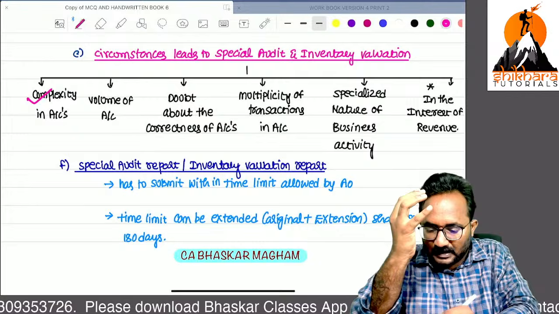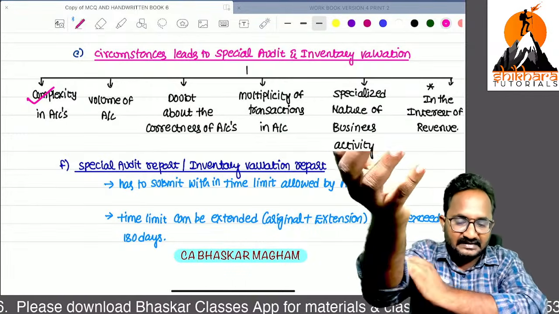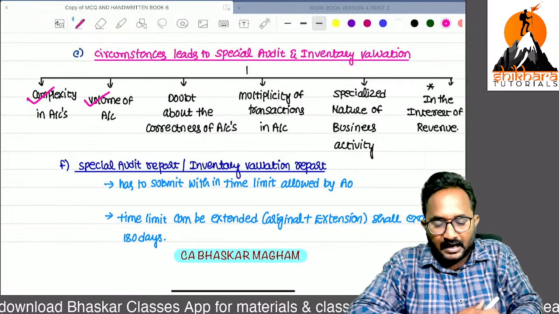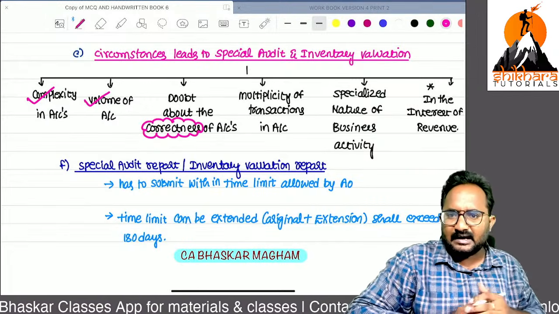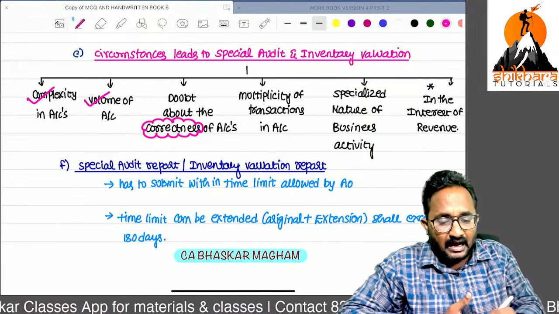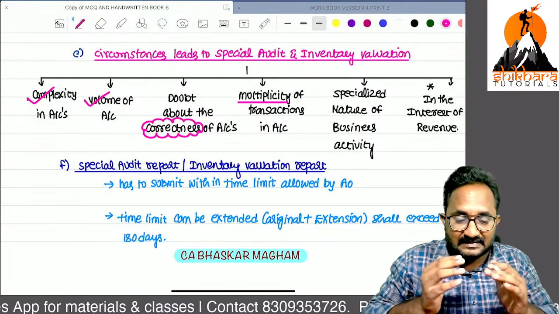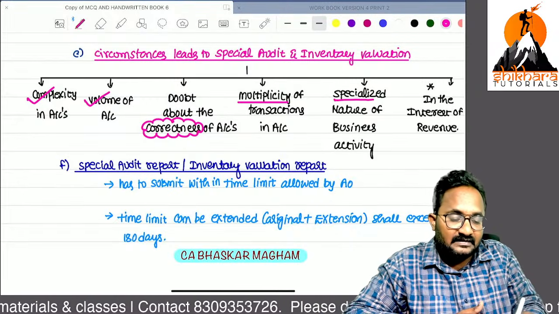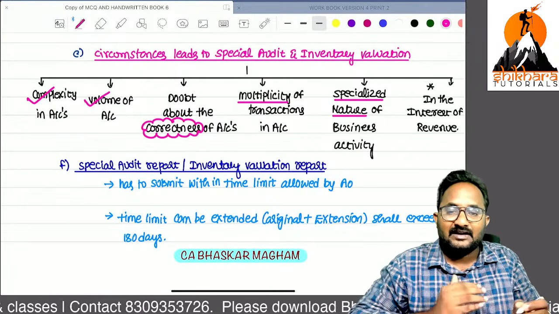Sir, in the books of accounts, some complexities are involved because they are doing e-commerce transactions also, and the volume of accounts is very high, and we have doubt about the correctness of those accounts. They submitted the P&L, but I have certain doubts. And the multiplicity of transactions is reflected, that means duplicate transactions are also there. And the specialized nature of business activities, they have entered into the traditional business as well as e-commerce also.